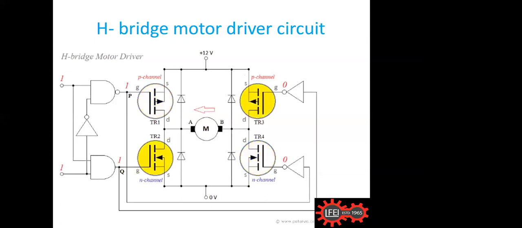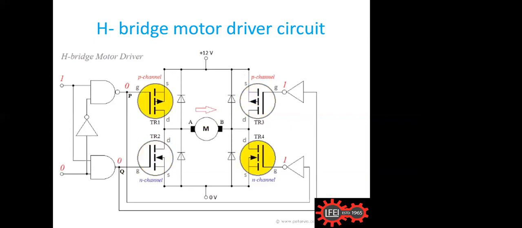You see here, it is in an animated way. You see the change of switching. See now, TR1 and TR4 are conducting. And what was the direction of the motor? Now you see TR3 and TR2 are conducting. What is the direction of the motor? Can you see that? It's clearly shown that the 12-volt DC power is converted to AC by changing the switching of these MOSFETs. You see the arrow of the motor changing according to the switching. So it is very clear how a DC is converted to AC in this fashion.